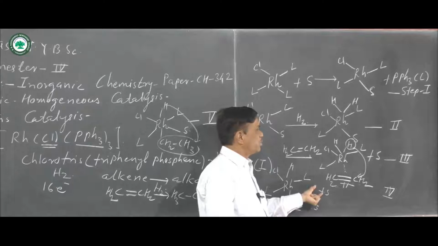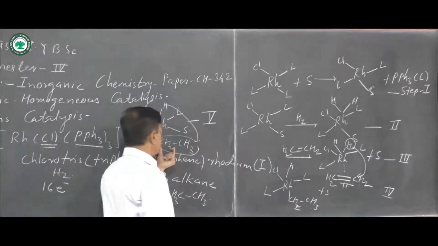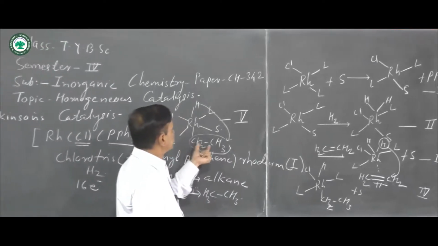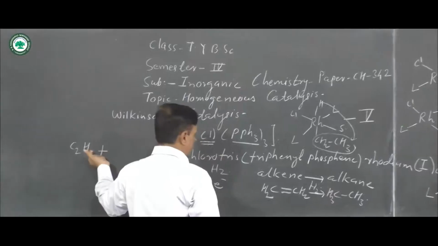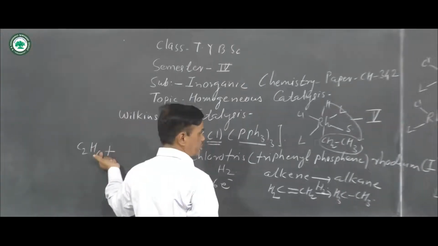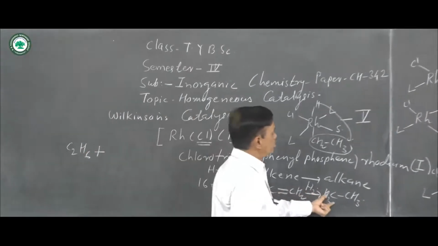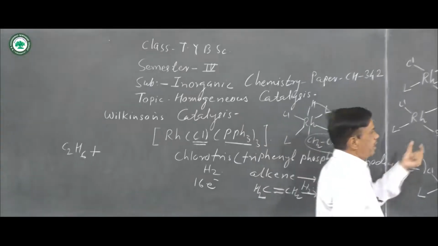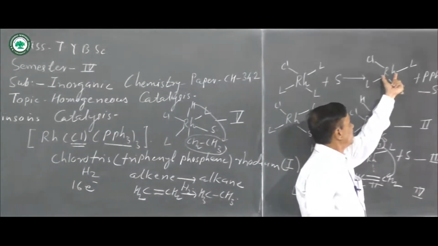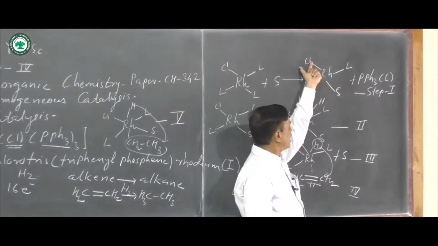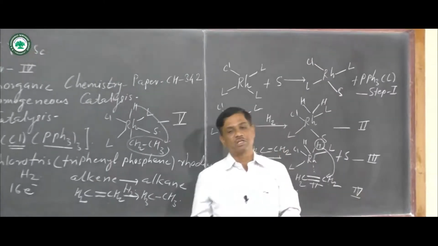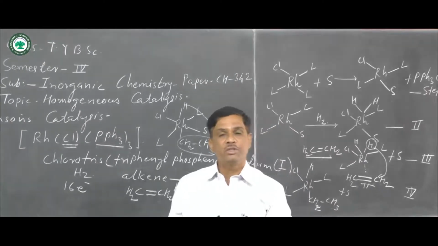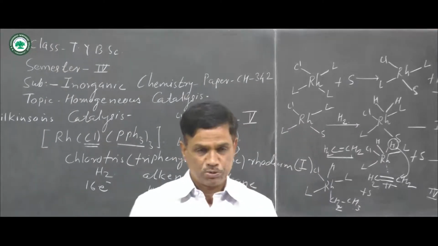Then in next step number 5, that hydrogen is migrated here. Then there is addition of a solvated molecule, and in the final step, number 6, the CH2CH3 forms an ethane molecule C2H6, that is CH3 single bond CH3, and in that product there is Rh, LL, one chloride ligand, one solvated molecule, and this is known as the Wilkinson catalysis process.